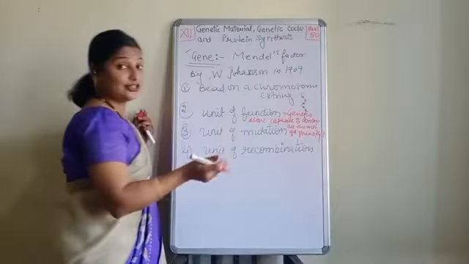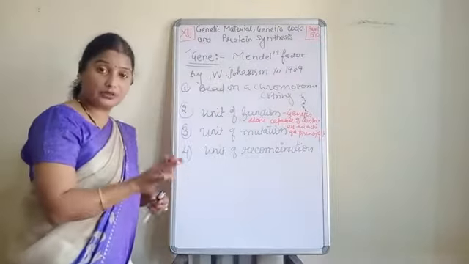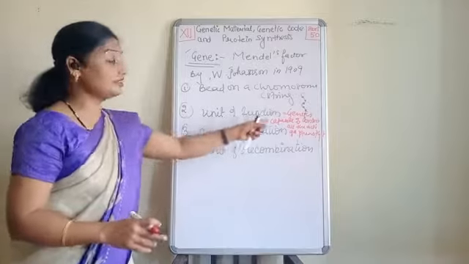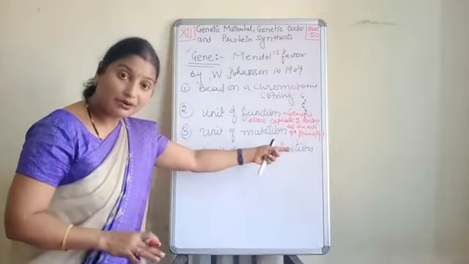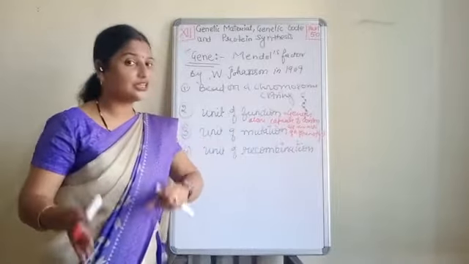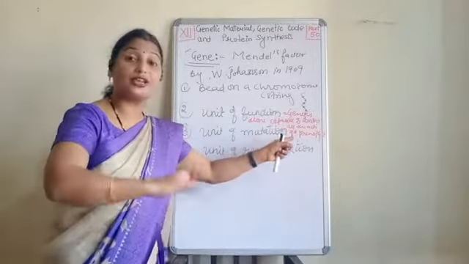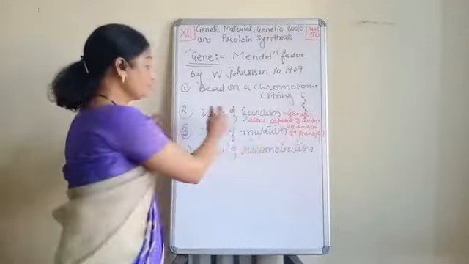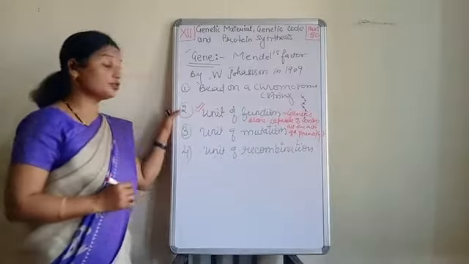Like if somebody is tall, then how is the person tall? Because the gene is controlling the trait. If somebody has black hair, then how is the hair black? Because the gene is controlling the trait of the color. So it is treated as a unit of function.